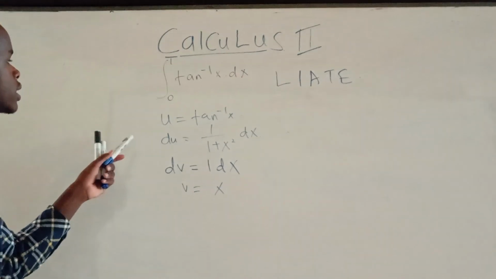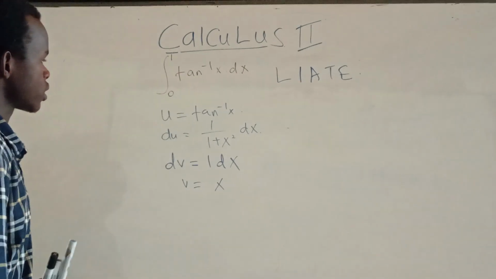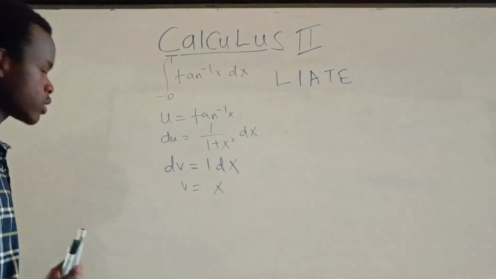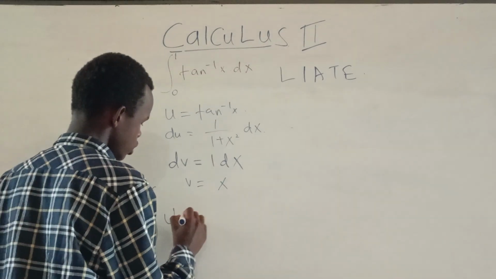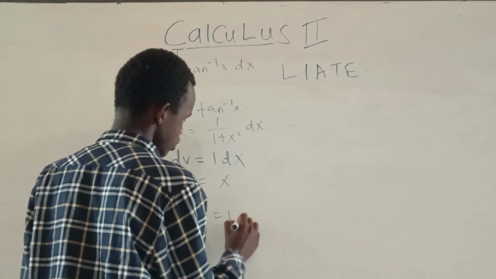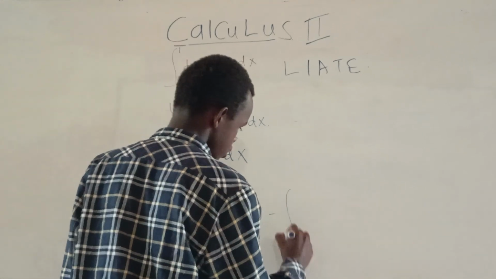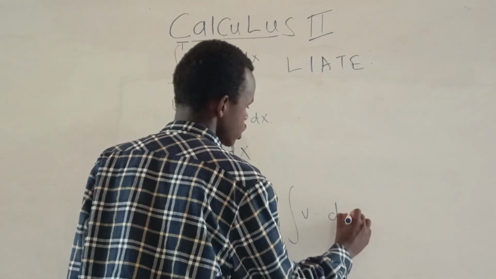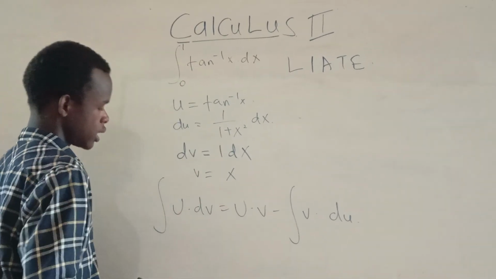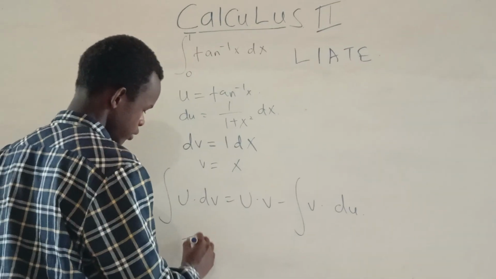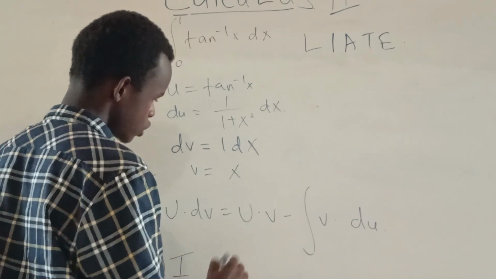So let's replace all this information into the integration by parts formula. The integration by parts formula says the integral of u multiplied by dv is the same as u multiplied by v minus the integral of v multiplied by du. So we replace this, and we get: what's our u?